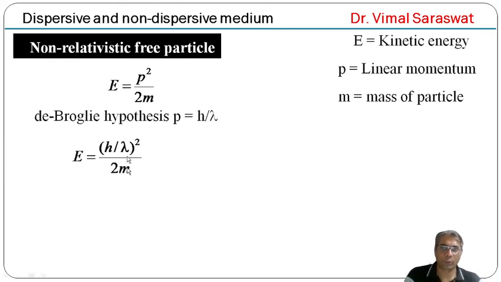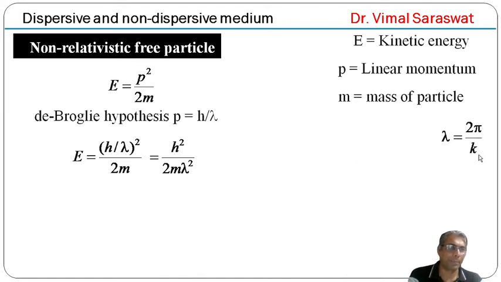So, if we substitute P here, then E equals h by lambda whole square divided by 2m, and this will be equal to h square upon 2m lambda square, and lambda equals 2 pi by k, because k equals 2 pi by lambda. So if we substitute lambda equals 2 pi by k, then E equals h square upon 2m into 2 pi by k whole square. So E equals h square k square upon 8m pi square.